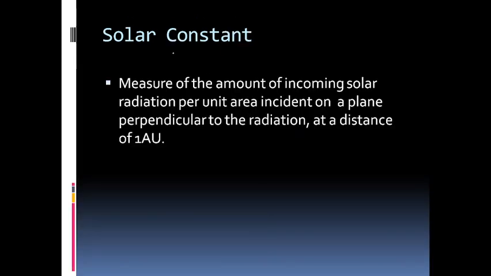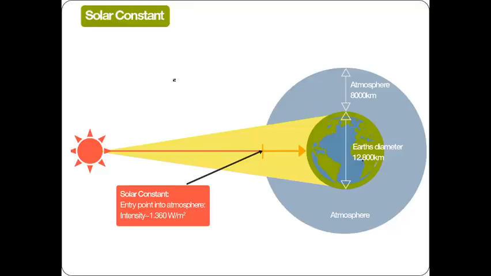Now let us define solar constant. Solar constant is a measure of power obtained from sun. It is the measure of the amount of incoming solar radiation per unit area incident on a plane perpendicular to the radiation at a distance of 1 astronomical unit. So what is its meaning?